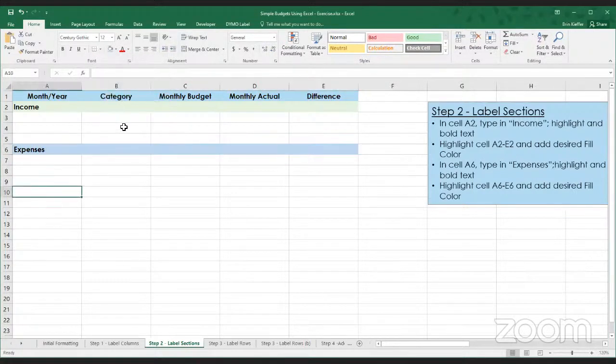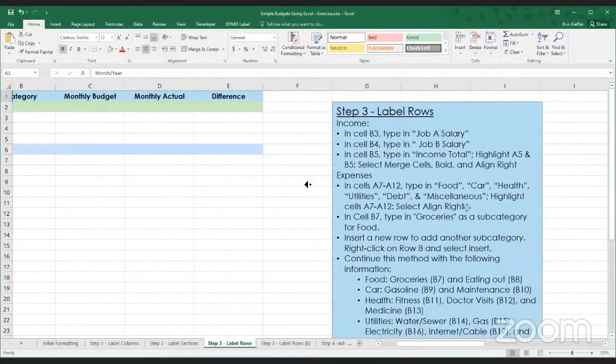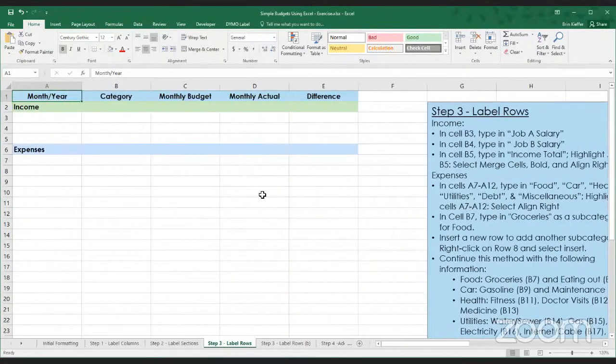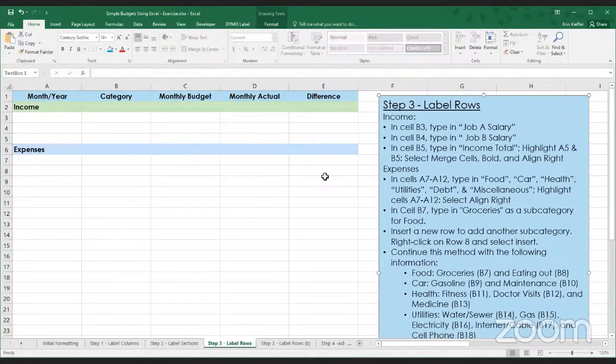That gives us kind of the basis of our spreadsheet. And we'll go ahead and move to step 3. Looks like they chose similar colors to me in this example. I'm going to move this over because I can't see all of it. There we go. So for step 3, we are going to label the rows.